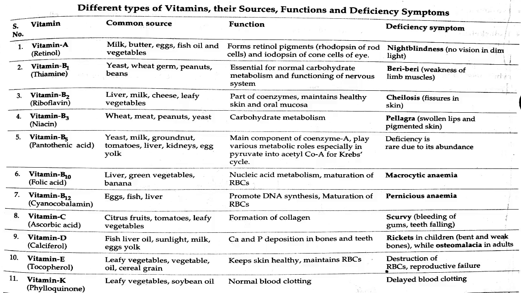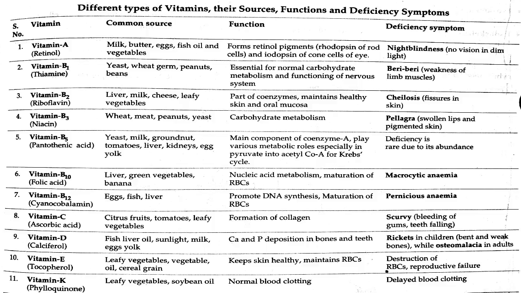Tenth one, vitamin E, tocopherol. Its common sources are leafy vegetables, vegetable oil, cereal grain. Its function is to keep skin healthy and maintain RBCs. Deficiency of vitamin E gives destruction of RBCs and reproductive failure.